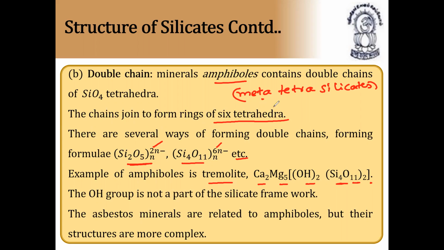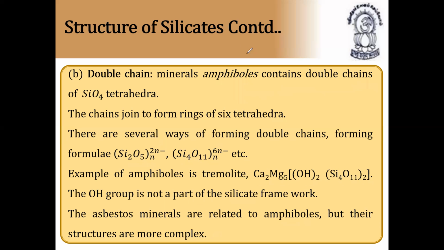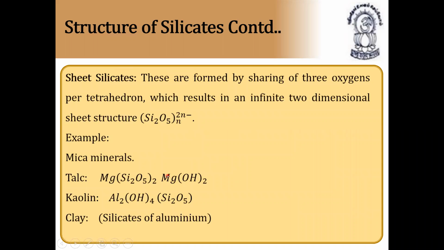So this is very, very important. That's why these are also called metatetrasilicates. Tetra means 4 silicon and meta means metals will be there. The OH group is not a part of the silicate framework. The asbestos minerals are related to amphiboles, but their structures are more complex. An example for this type of silicate is asbestos. All these types of silicates, definitely they'll ask in the examination.